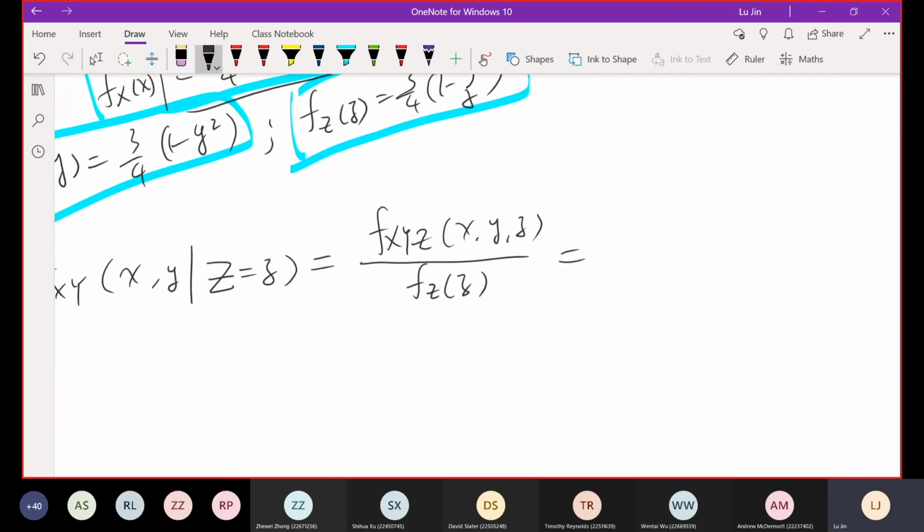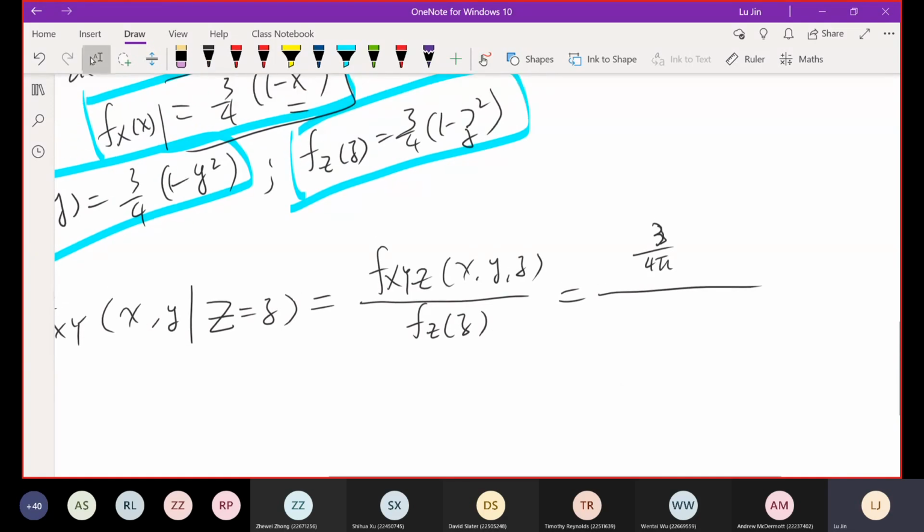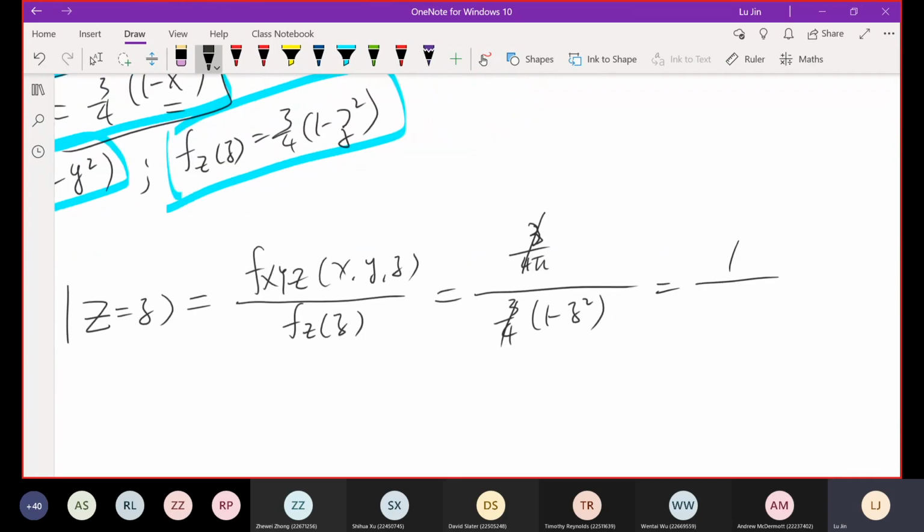Regarding the joint PDF, we have a value of 3 over 4 pi. For the marginal PDF of z, we got that from part B, which is 3 over 4, 1 minus z square. 3 over 4 and 3 over 4 cancel. So this gives us 1 over pi, 1 minus z square. This question is so simple. Good, this part is done as well.